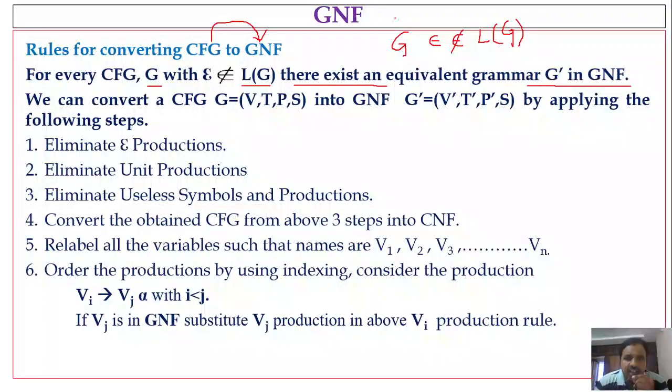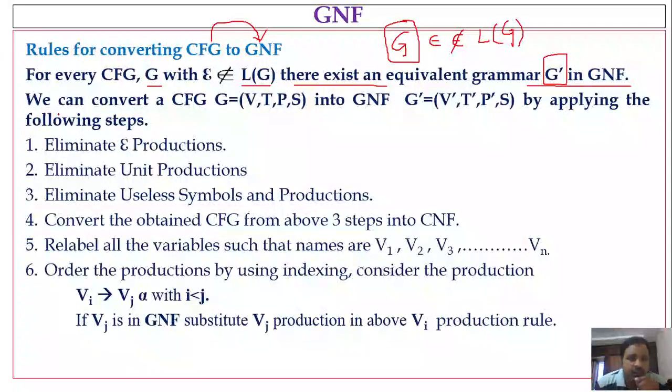So here we are considering the given CFG as G, capital G, and the resultant grammar in GNF we are considering as G dash. So that is the meaning. Any context-free grammar in which epsilon does not belong to the language of that grammar, then there exists an equivalent grammar in GNF.